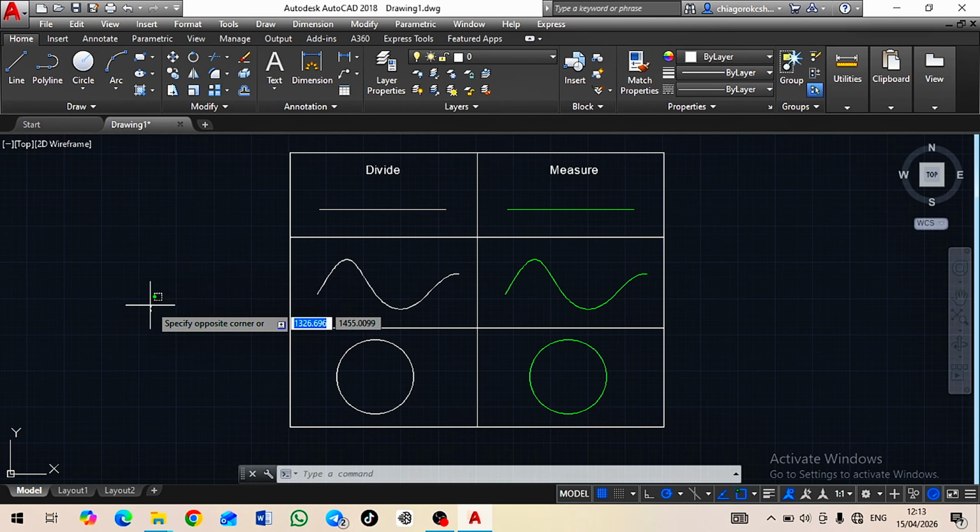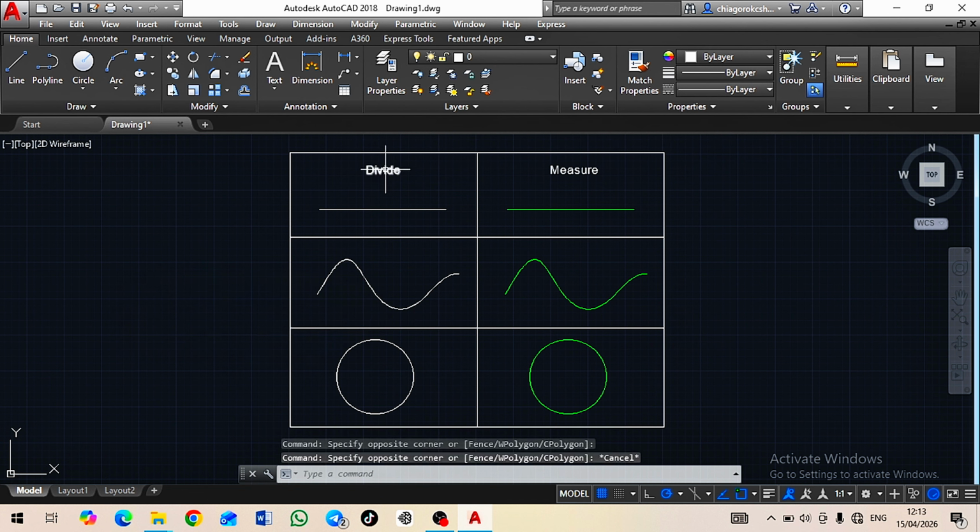I must let us know that both of them, divide and measure, create points along a line for a parameter of an object.